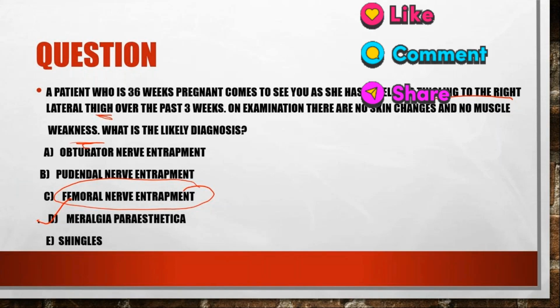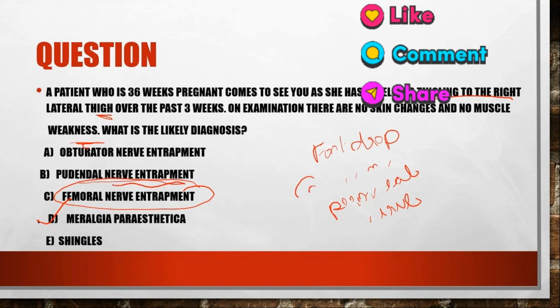And if the patient comes with pudendal nerve entrapment, then what are the symptoms? Foot drop? No, pudendal nerve entrapment is not due to foot drop. It is due to common peroneal nerve. I forgot actually. The patient will complain of the weakness in the pelvic muscle or pain in the pelvis in pudendal nerve entrapment. And in obturator nerve entrapment, what will the symptom be?